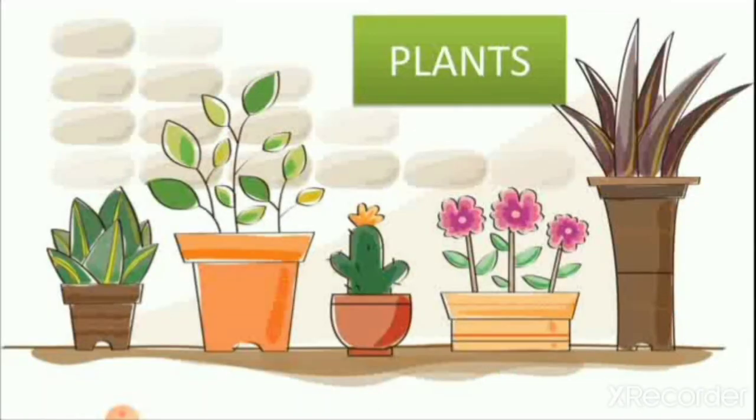Then plants, as we learn in lesson number 3, grow from seed, they can eat food from soil, they can absorb water and they can also reproduce. So plants are also living things.